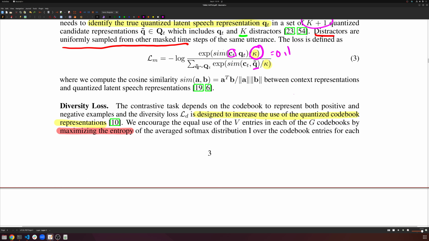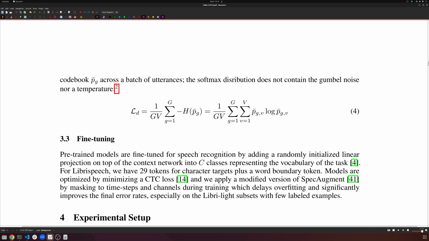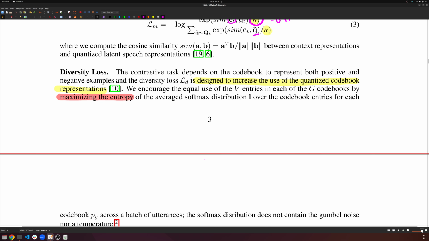After that, we have the diversity loss. Even though we have relatively small code books, I think in the final implementation we'll have 320 codes per code book. We want to make sure that the model's actually using all the codes, because even in small code books, you could have index collapse, just like you do in VQVAE. So we have a diversity loss that's going to be motivating the model to use a little bit more. How do we exactly do this? This is essentially the formula for it. We're going to be maximizing our entropy.